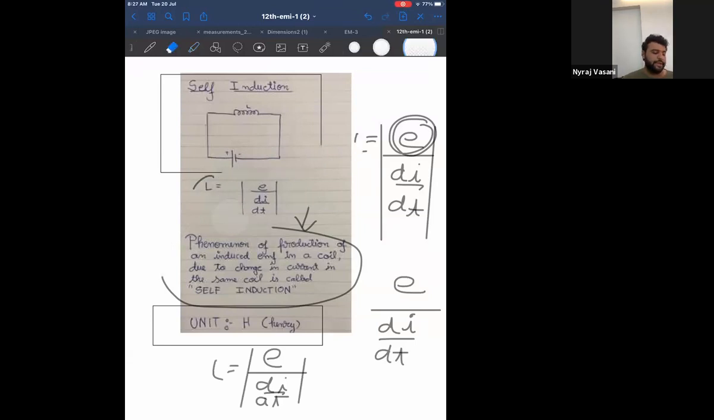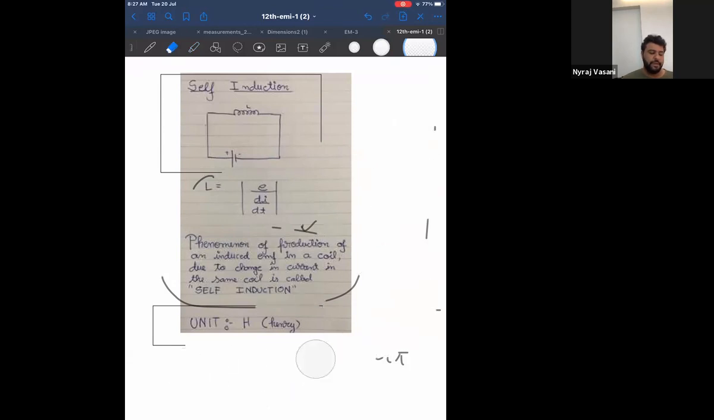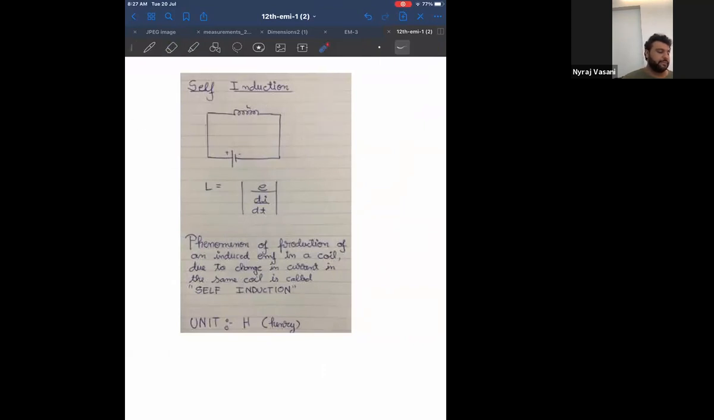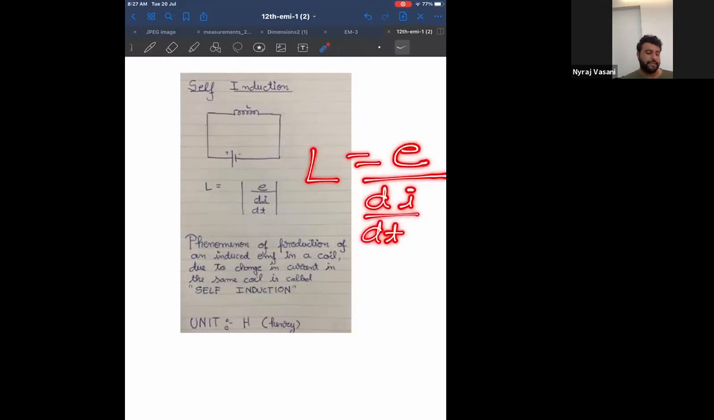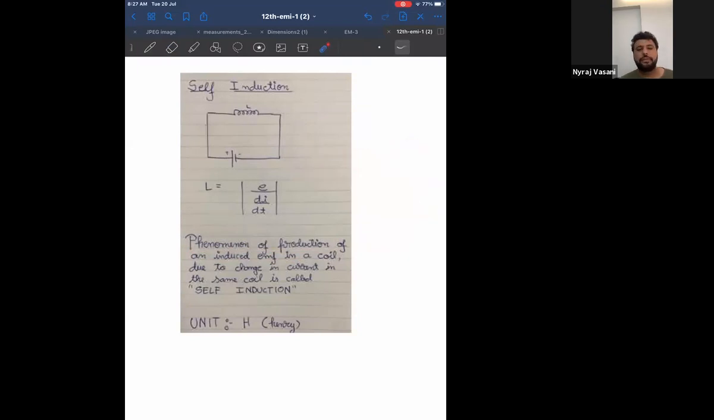So please look at the screen again. I'll explain once and then you write. Phenomenon of production of an induced EMF. That means production of an induced EMF in a coil due to change in current in the same coil is called as self-induction. This is the formula.